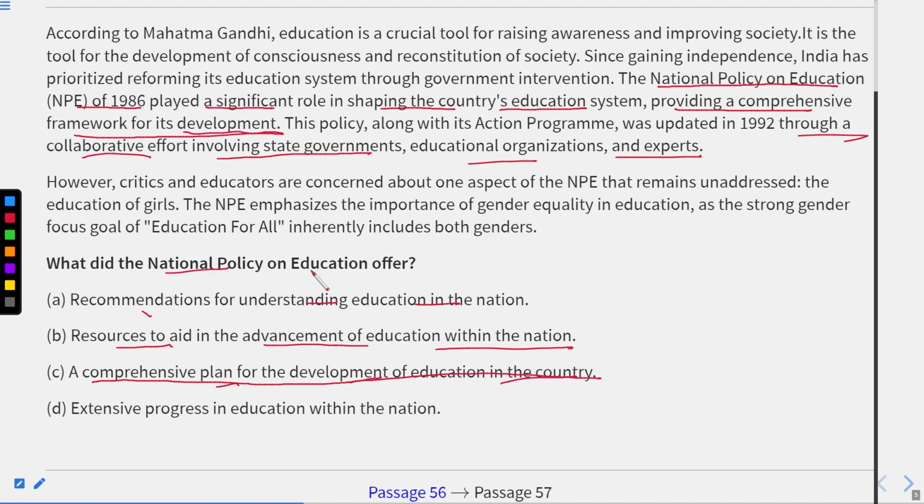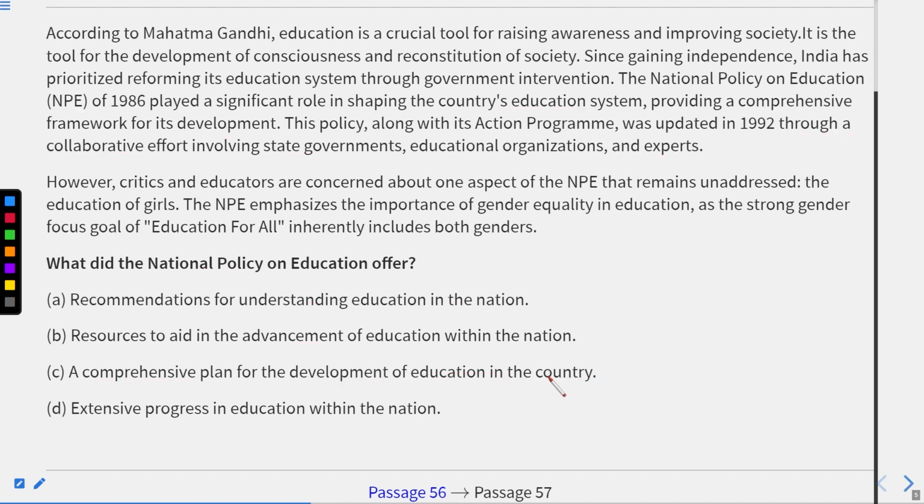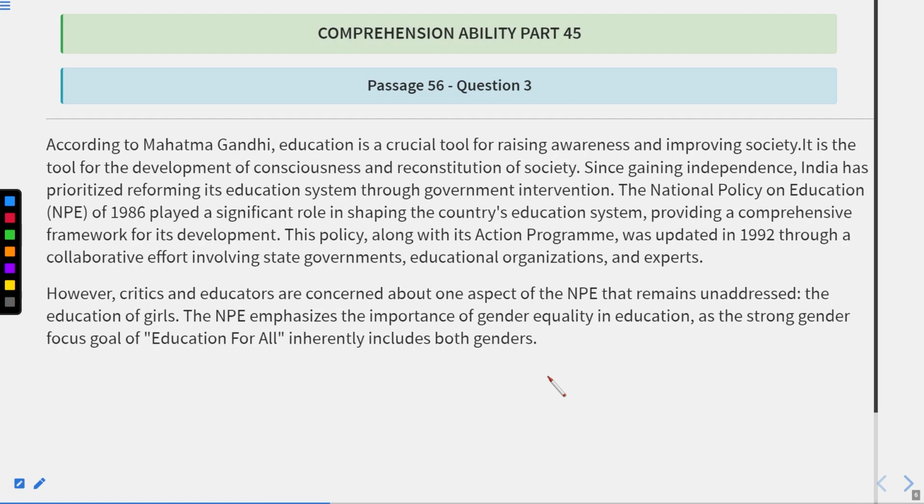So according to this, C will be the correct answer. It is not given in exactly the same words, but it can be inferred directly from the first paragraph of the passage.